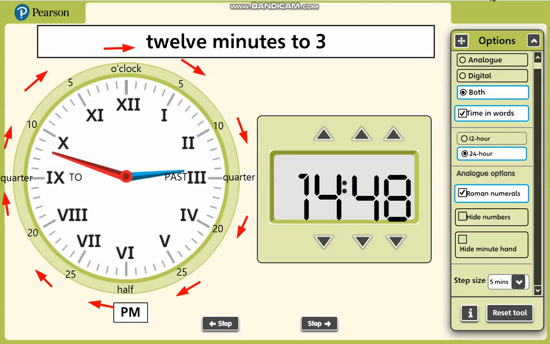Alright, so did you enjoy our video? So the next time you see a clock with weird looking symbols like these, don't panic. They're just Roman numerals. Okay? They are also numbers written in different symbols.